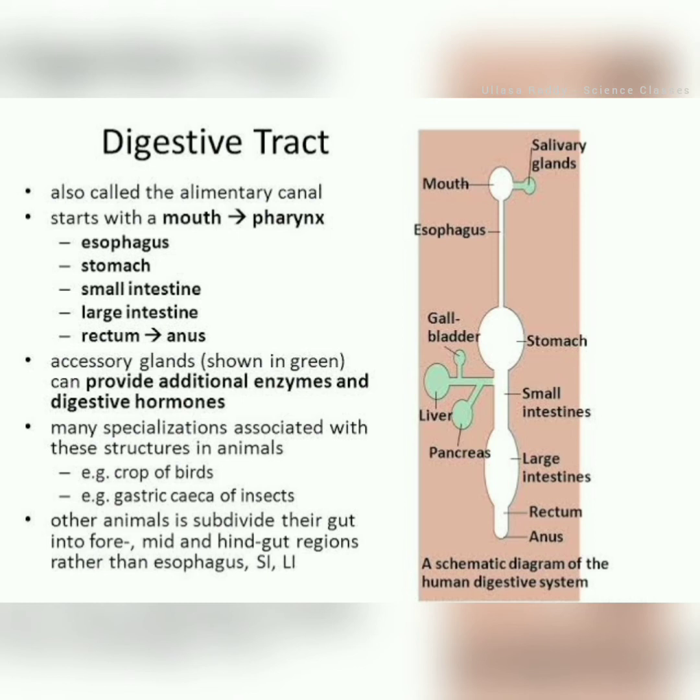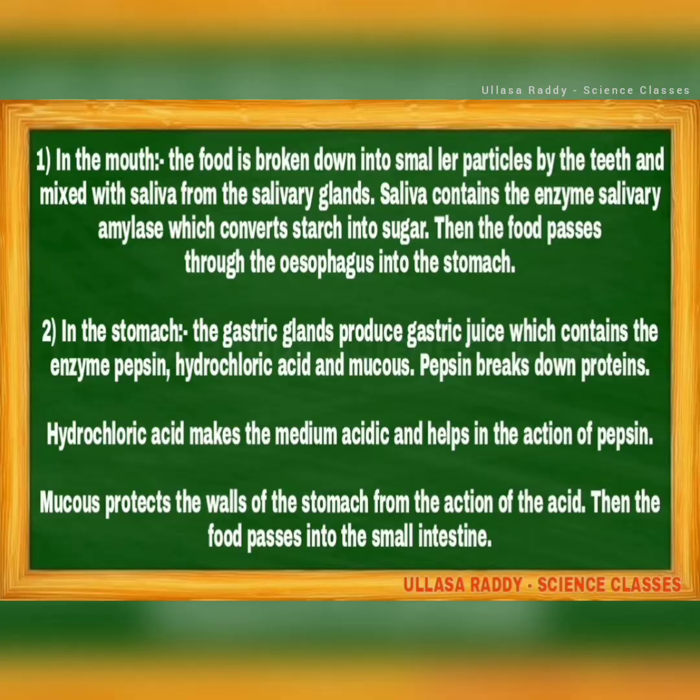So in this diagram, accessory glands are shown in green color. Just observe that the green colored organs are the liver, pancreas and gallbladder, which provide additional enzymes and digestive hormones also. In the mouth, the food is broken down. What is the procedure? That means how the food is digested. There are procedures.